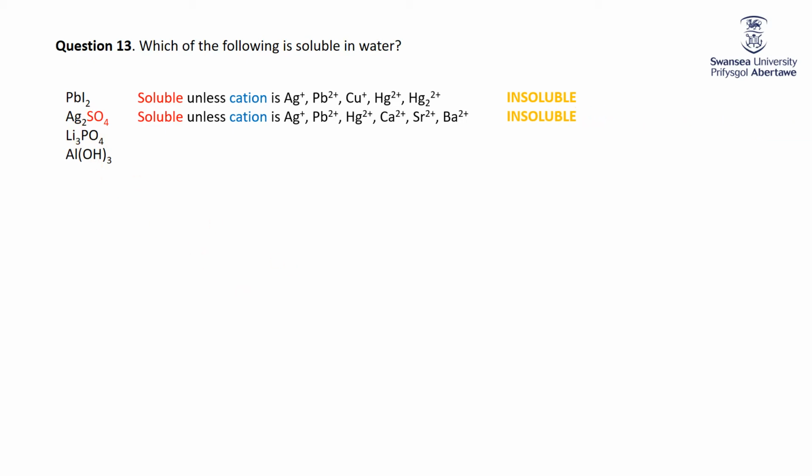Lithium phosphates, well, phosphates are insoluble unless the cations are alkali metals or ammonium. Conversely, all alkali metal salts are soluble. So that one's going to be soluble. Finally, aluminium hydroxide. What do we know about hydroxides? They're insoluble unless the cation's an alkali metal, ammonium, strontium, or barium. So aluminium hydroxide, insoluble.